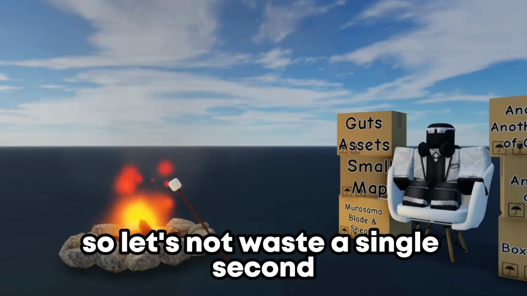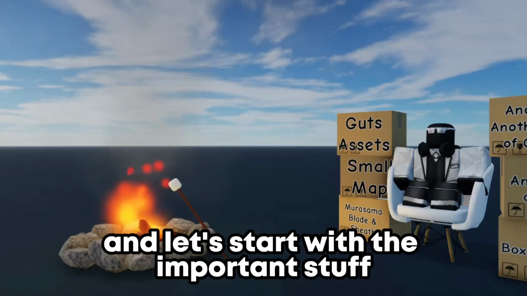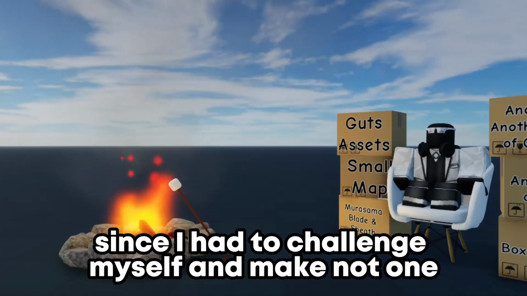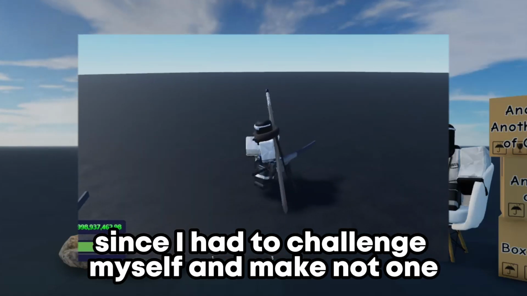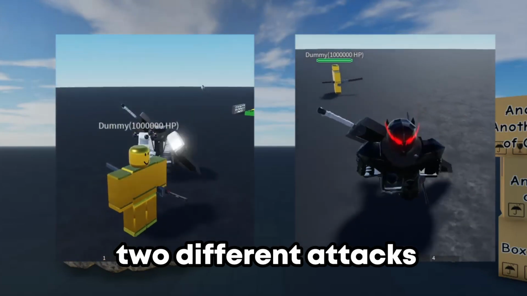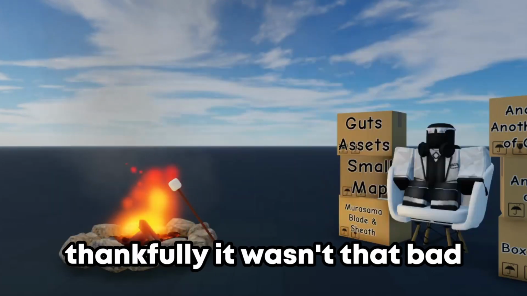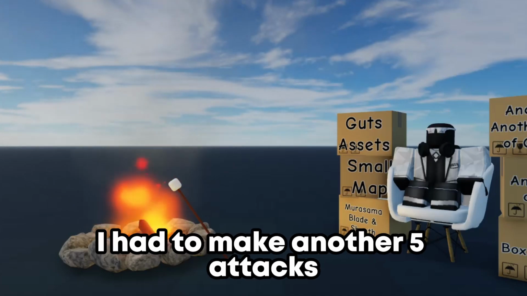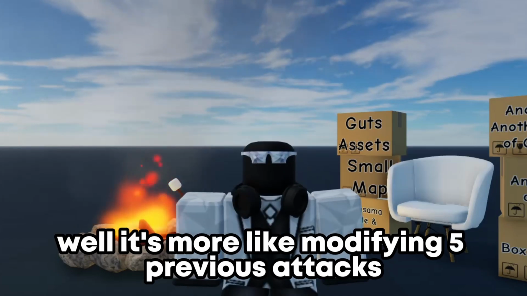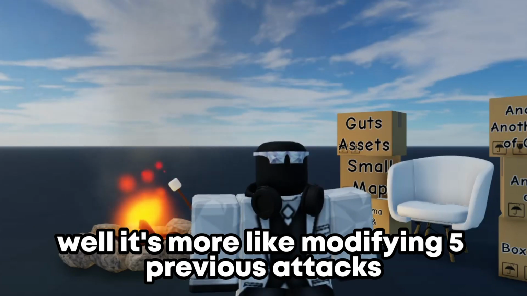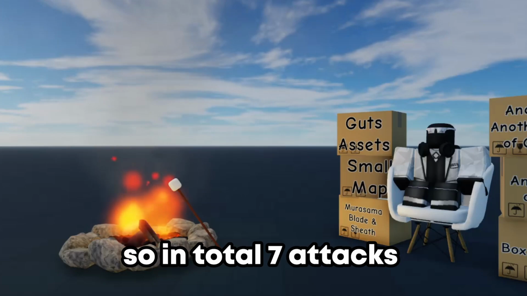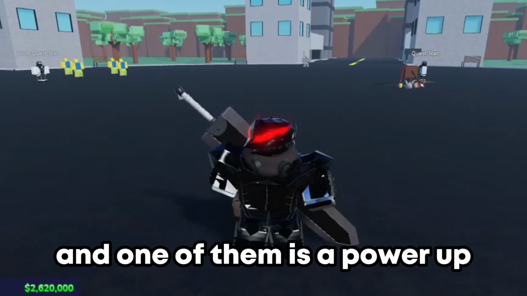So let's not waste a single second and let's start with the important stuff, and those are the attacks. Now, making them was a pain, since I had to challenge myself and make not one, but two different attacks, which was not fun to do. Thankfully, it wasn't that bad, but after those, I had to make another 5 attacks. Well, it's more like modifying 5 previous attacks, but we don't talk about that. So in total, 7 attacks, and one of them is a power-up.